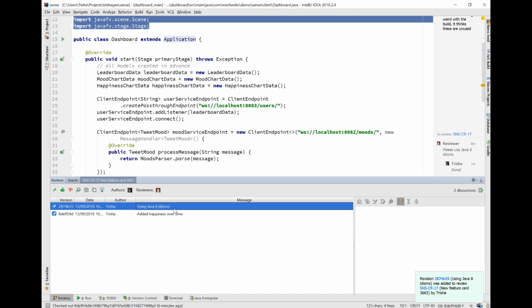Now, at this point, I just want to take a quick moment to talk about different ways that you can add new commits to a code review. Here, what we saw is we use the plugin in the IDE to attach a new commit to a specific code review. Other ways that you can do it is you can add into your commit message the ID of the code review, and it will automatically be connected to that code review. You can, of course, be committing to a branch which has already got a branch code review, in which case it will automatically get added to that. And you can also do it through the Upsource UI, through the web app, if you want to manually add particular commits to a code review.